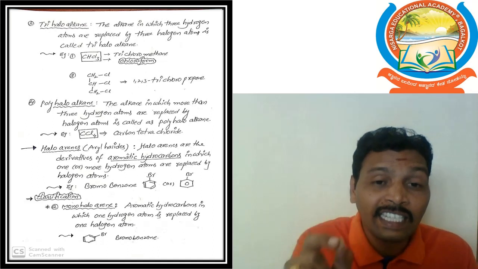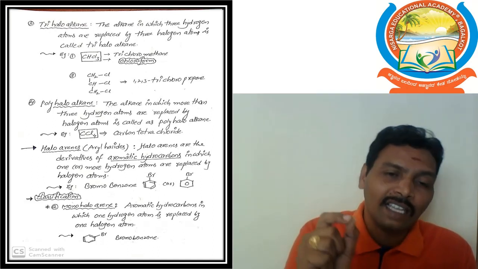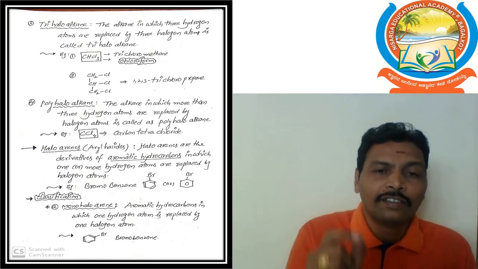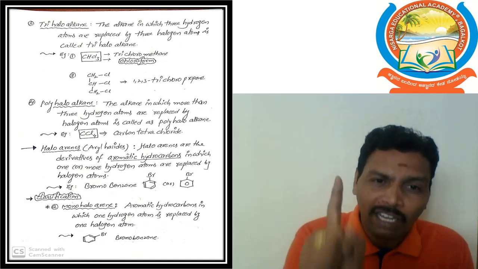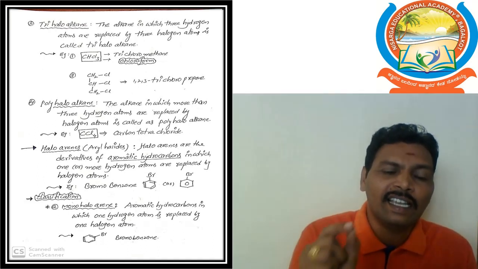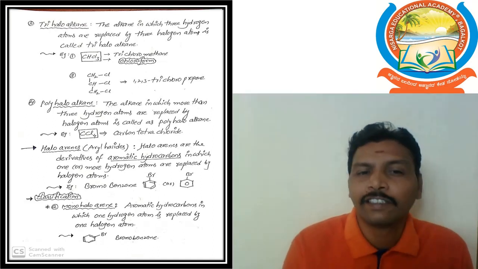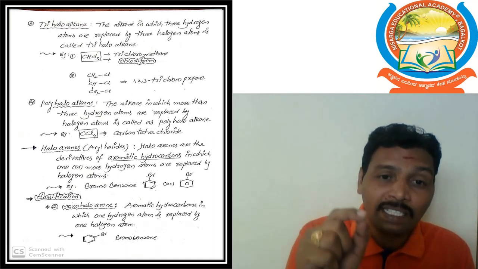That example is benzene. Benzene molecular formula C6H6. In that benzene, each carbon having one hydrogen, that means CH, CH, CH, CH, CH, like that. Alternate double bonds are there. That is the benzene.